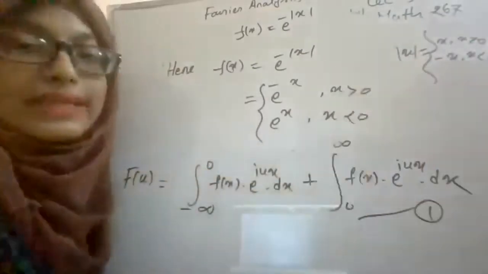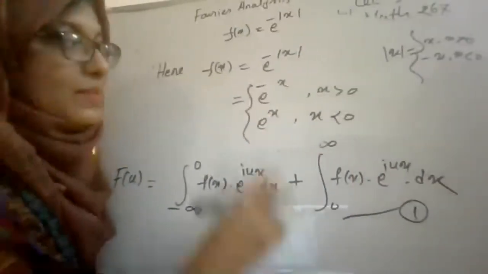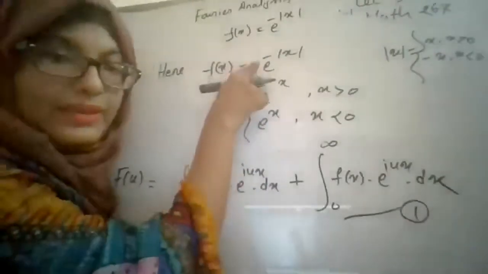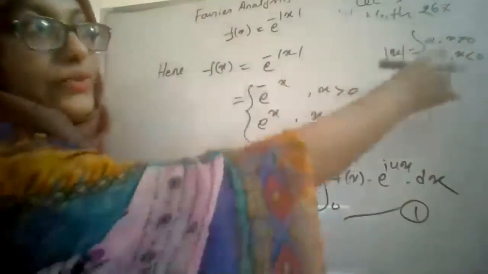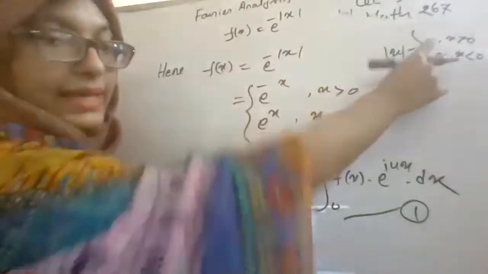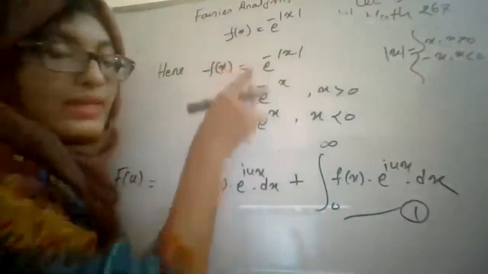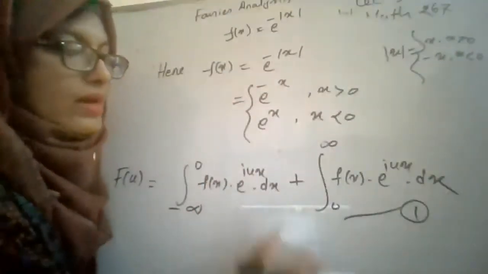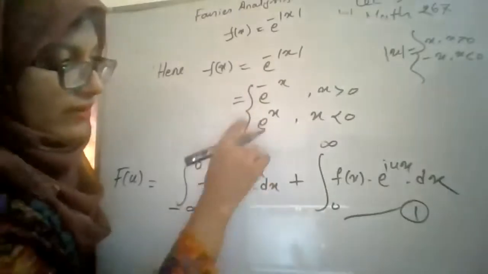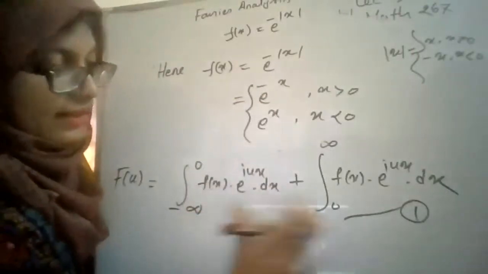So for x less than 0 it is minus x, but here there is another negative sign. That's why for x less than 0 the answer will be e to the power plus x. And for x greater than 0 it is plus x, but here there is another negative sign, so it will be e to the power minus x for x greater than 0. That's the reason. Now I will use these values for f of x here and here.